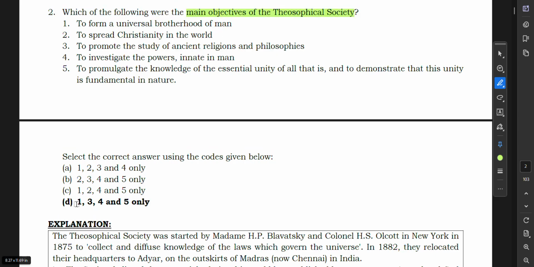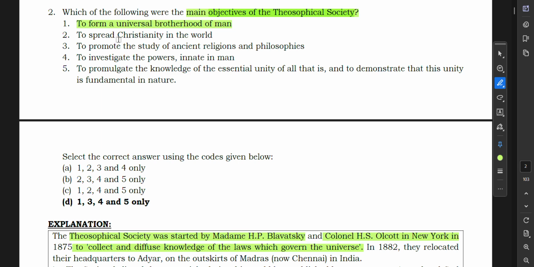Theosophical Society. So you have to form a universal Theosophical Society. They are asking about the objectives of the Theosophical Society. First of all, you need to understand who was the founder of the Theosophical Society. The Theosophical Society was started by Madam H.P. Blavatsky and Colonel H.S. Olcott in New York in 1875 to collect and diffuse knowledge of the laws which govern the universe. In 1882 they relocated their headquarters to Adyar on the outskirts of Madras, now Chennai, in India.